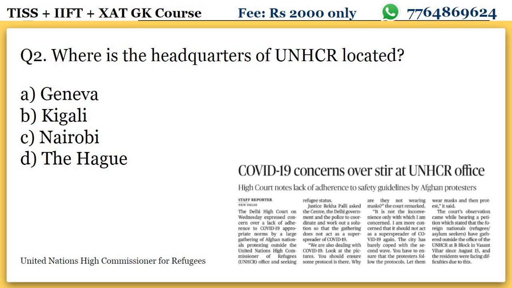So you have one task, and that is you have to write in which countries all these cities are located. Kigali is located in which country, Nairobi is located in which country, and The Hague is located in which country. So the answer to this will be Geneva. Okay, so UNHCR has its headquarters in Geneva.